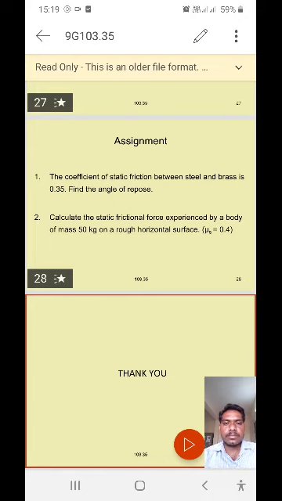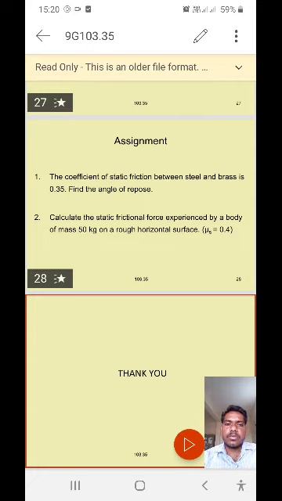Here, what was given in the problem? The mass of the body is given, that is 50 kg, on a rough horizontal surface, and the coefficient of static friction is also given, that is mu s equals 0.4.